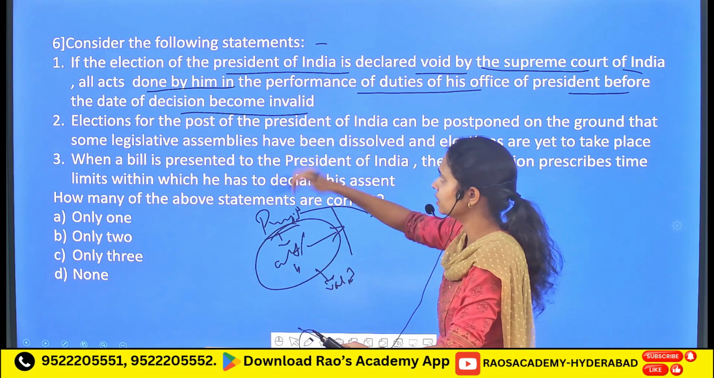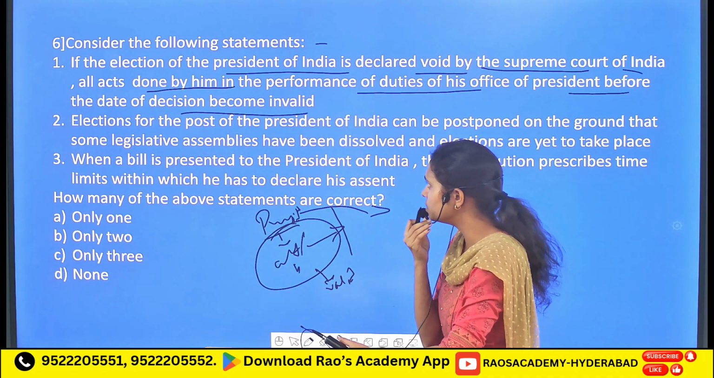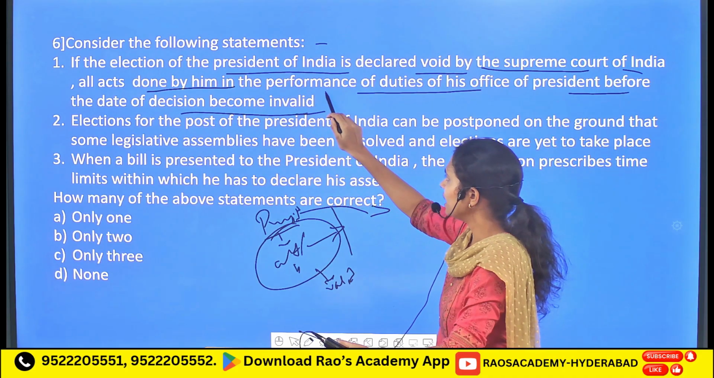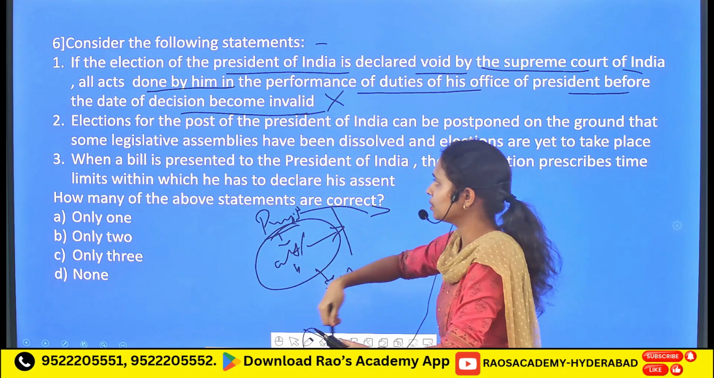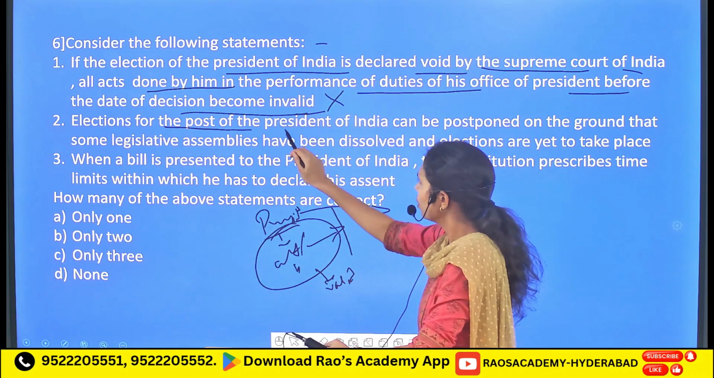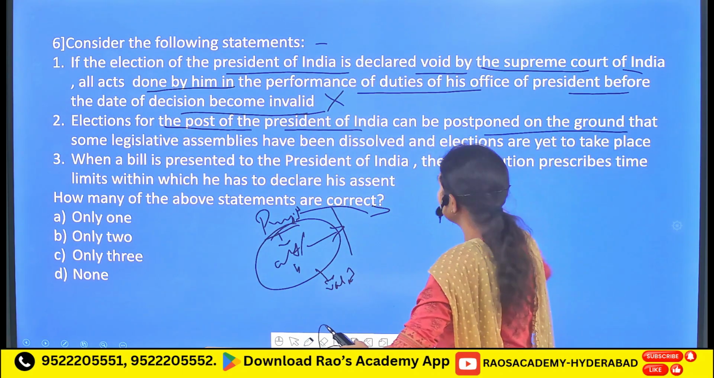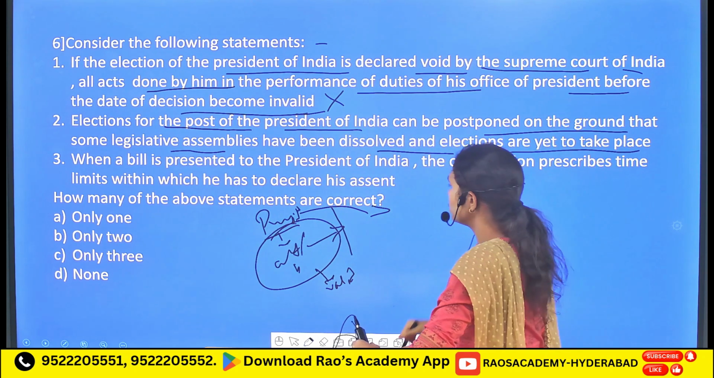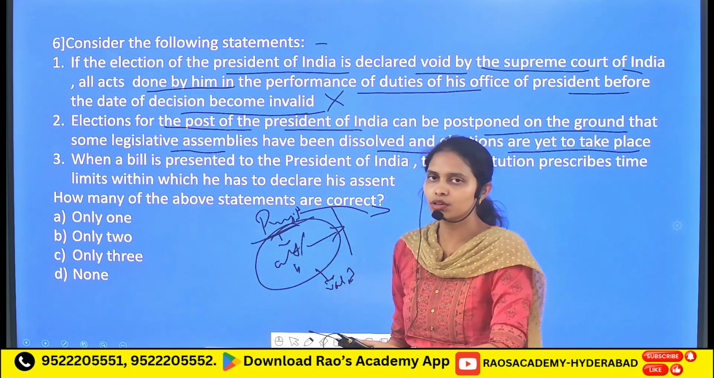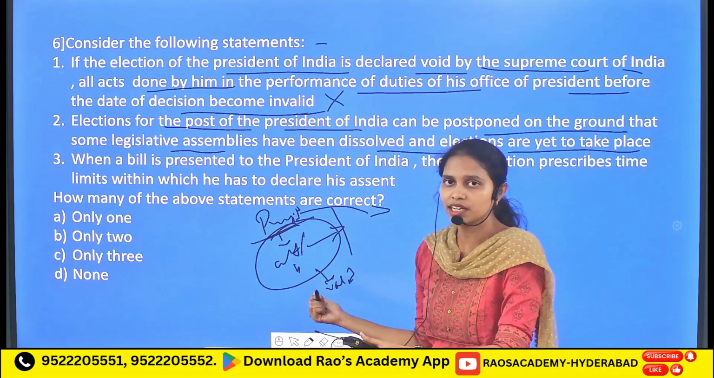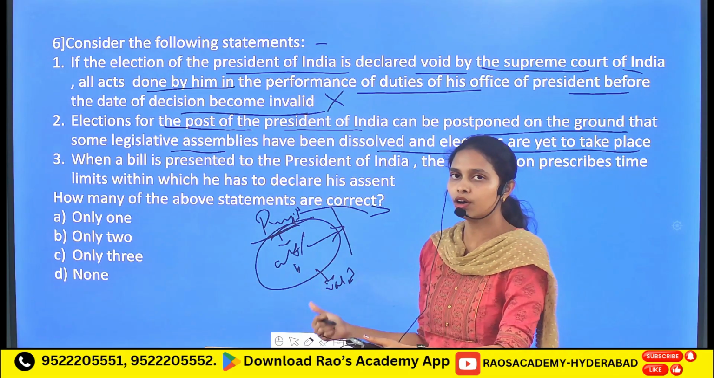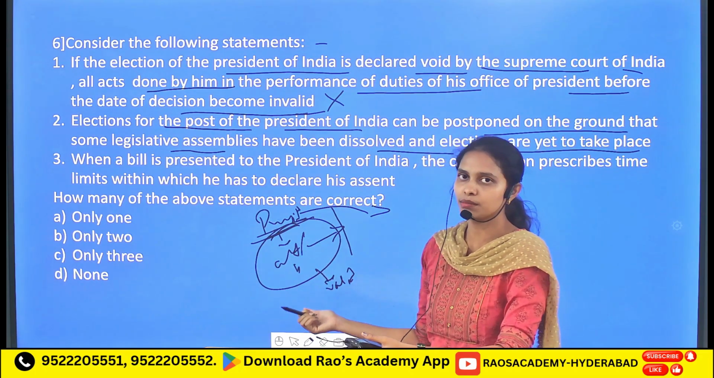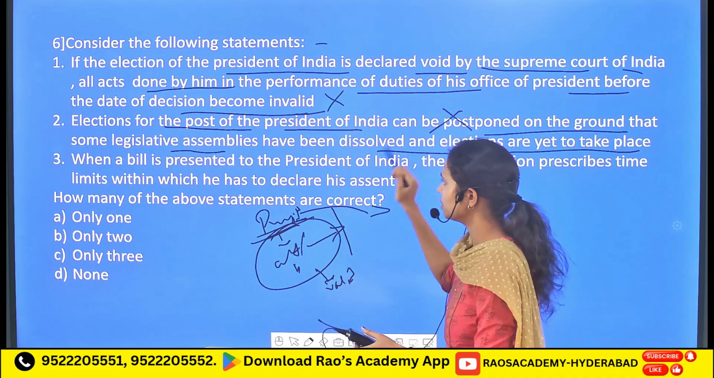But it has been given that all the legislations which are made before the impeachment of the president will be invalid. It is an incorrect statement. So the elections for the post of the President of India can be postponed on the ground that some legislative assemblies have been dissolved and elections are yet to take place. The president elections are not going to wait for whether some of the states' legislative assemblies get dissolved, or for the fresh elections of the legislative assemblies of the different states. So it is an incorrect statement.